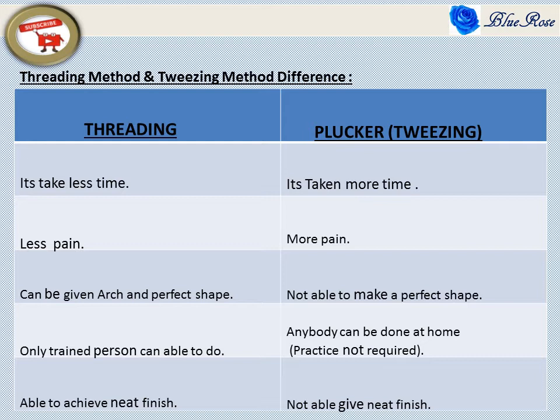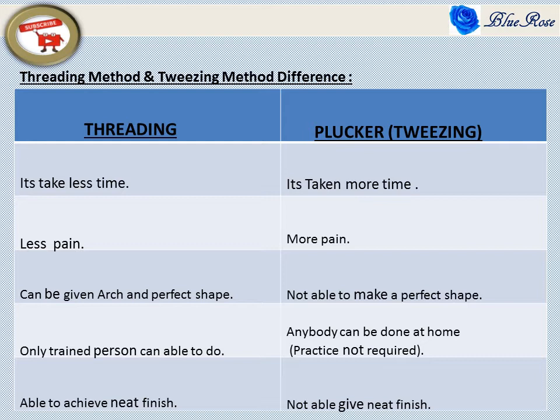The threading method will take very less time when compared to the plucker method, because at one time we will pull more than one hair. In the plucker method, only one hair at a time can be pulled, so it will take more time. The threading method will have less pain. Pain will be very less, but the plucker method has more pain. We pull one hair at a time, and pulling the thick hair gives more pain.